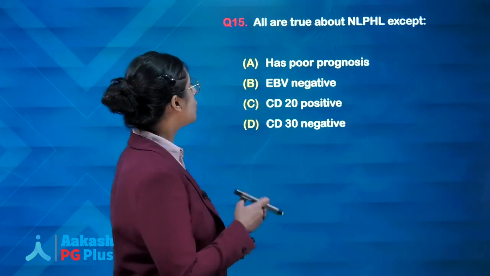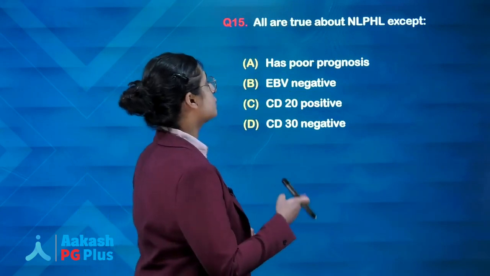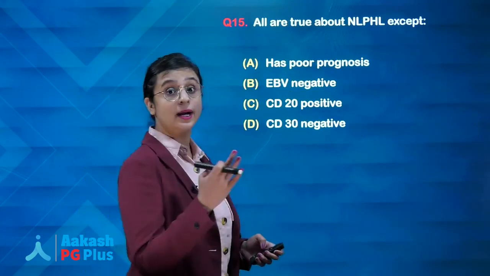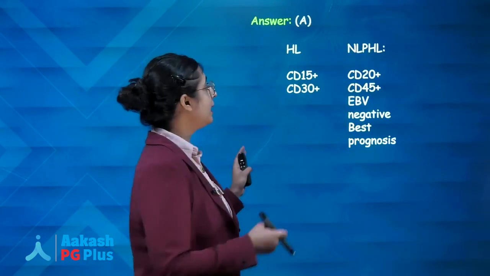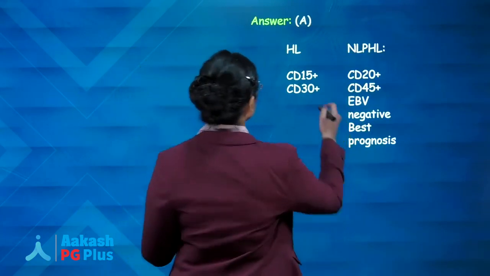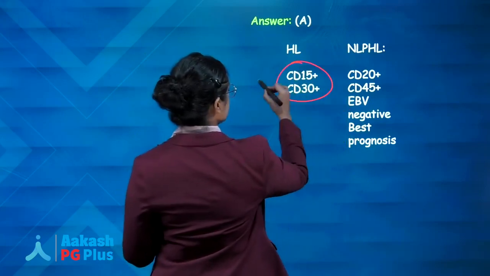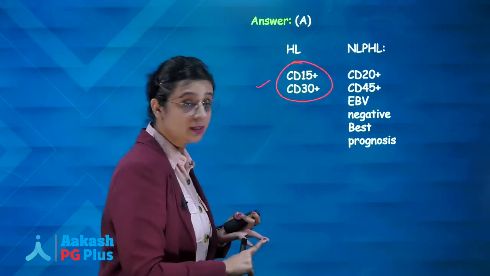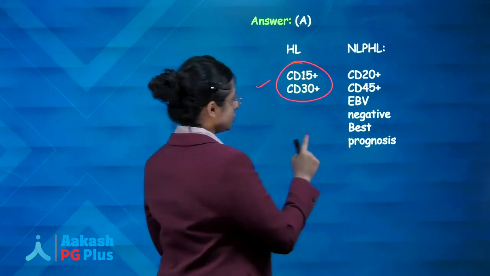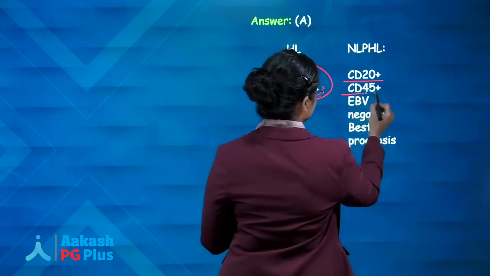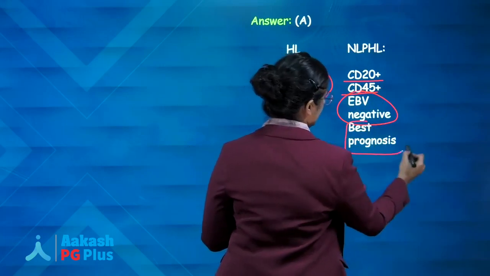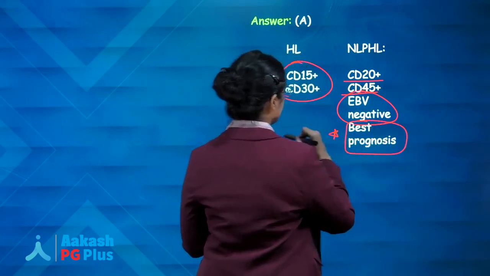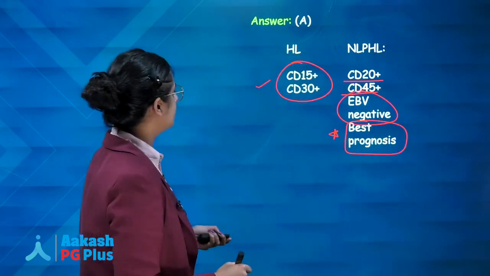Next question: all are true about nodular lymphocyte predominant Hodgkin lymphoma except. We'll quickly see the differences between classical Hodgkin lymphoma and NLPHL. You have to remember, in classical Hodgkin lymphoma, CD15 and CD30 are positive, whereas in NLPHL, CD20 and CD45 will be positive. It is EBV negative, but it has the best prognosis. This was the main feature they asked the question on.